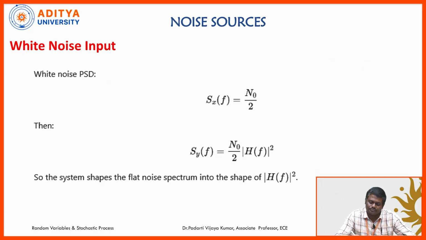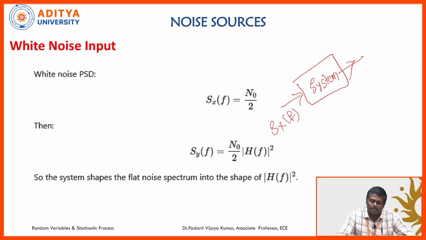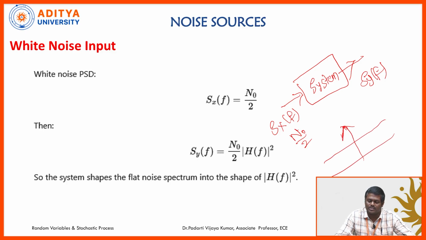For example, I am applying a white noise power spectral density as an input, and the output, let us say, S_y of f. We know that the white noise power spectral density is constant for all frequencies. A white noise consists of all frequency components from minus infinity to plus infinity. So this is nothing but white noise power spectral density, S_xx of f is equal to N0 by 2. If it is applied as an input to a system, the output is equal to N0 by 2 into the absolute value of H of f whole squared.